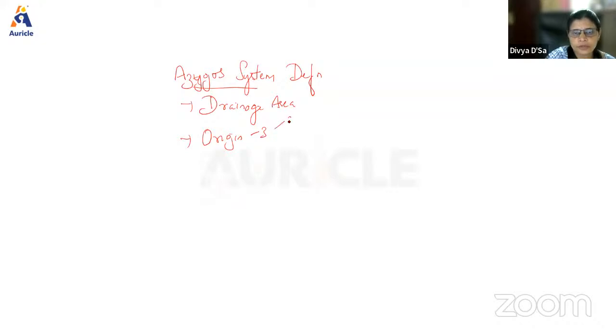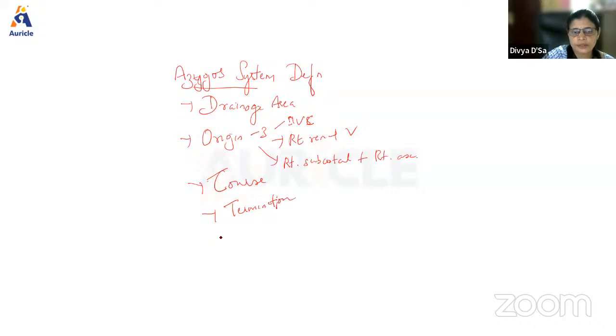Okay, that is from either the inferior vena cava or the right renal vein, or from the union of the right subcostal and right ascending lumbar veins. So it can come from that. And then you have to write about its course, then termination, tributaries, which is very important.